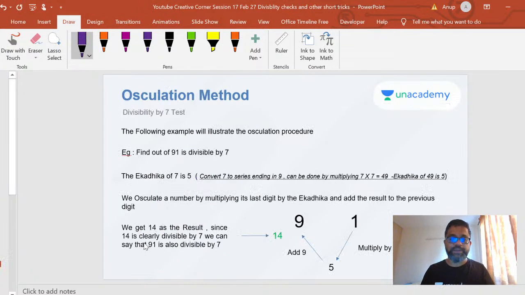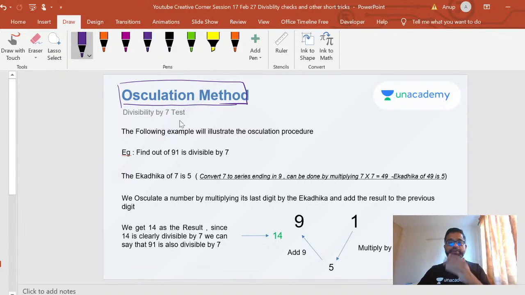Okay, now we're going to talk about this oscillation method. Remember this term, oscillation. We will use it like a kind of pendulum, so that's why I put this down here. We will use it to test this. This is a divisibility by 7 test. I'm going to find out if 91 is divisible by 7. That's my problem here. Is 91 divisible by 7?